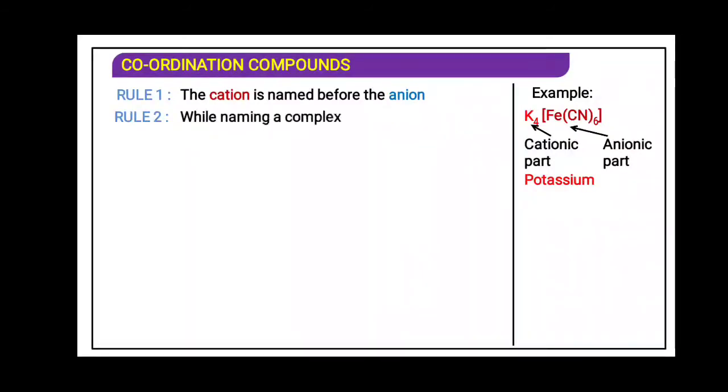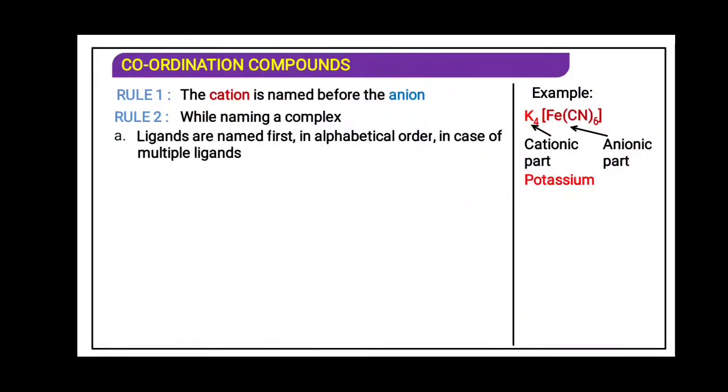Rule number 2. While writing the name of the complex, after writing the name of the potassium, we have to enter the coordination entity, that is the square bracket. So in the square bracket, we will write the name of the ligand first, and whatever ligand is given, the number of ligands, that we will write. Ligands are named first in alphabetical order in case of multi-ligands, means more than one ligand. Here only one ligand is there, that is cyanide, and it is named as cyano. We have seen in our previous lectures.